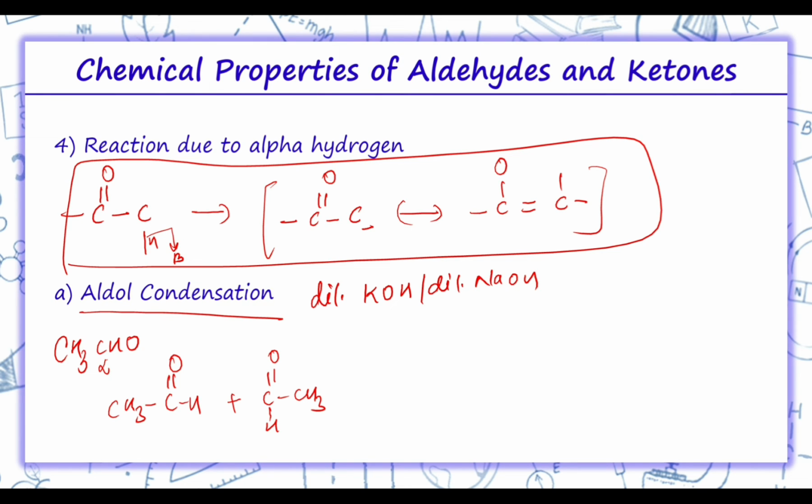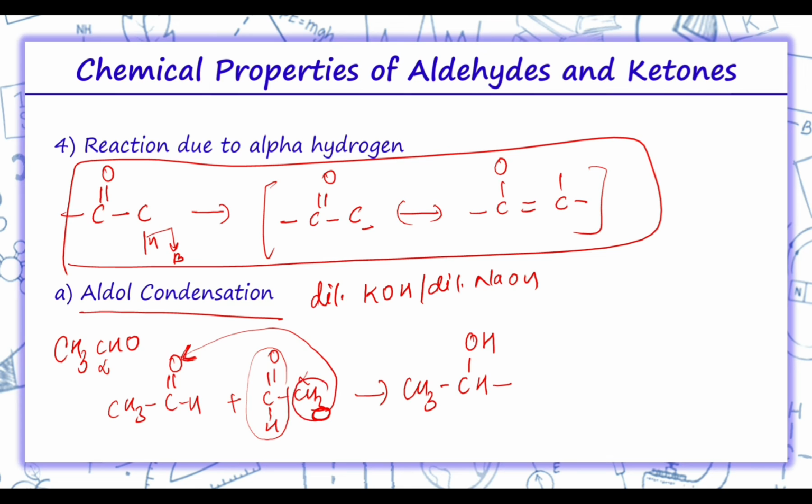Here this H is on the alpha carbon because CHO is the group. So the hydrogen of the alpha carbon combines with this O. Thus we get CH3CHOH, and here it is CH.